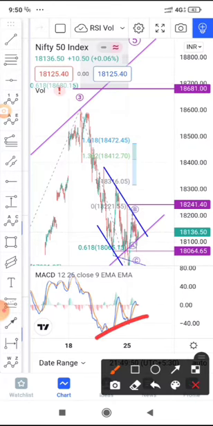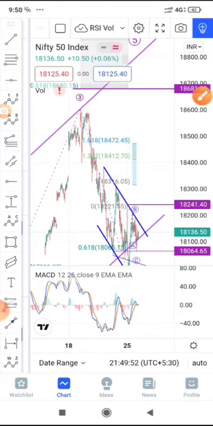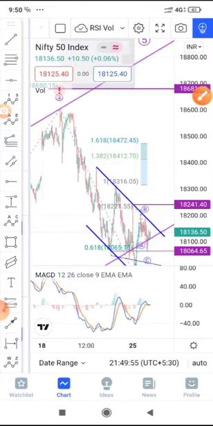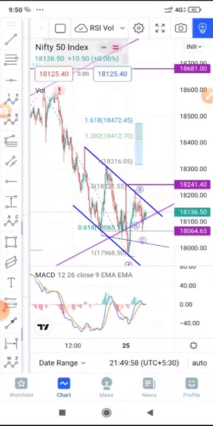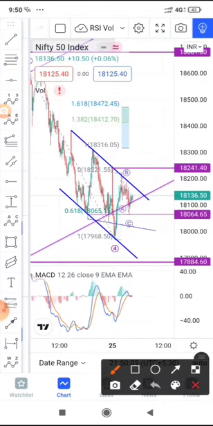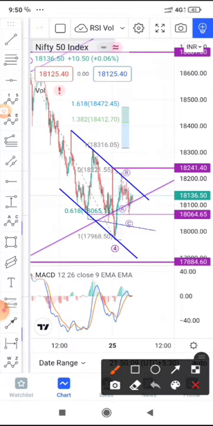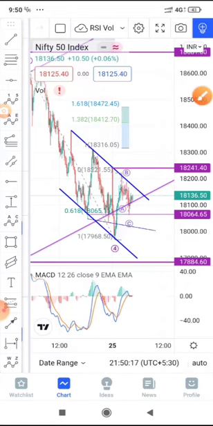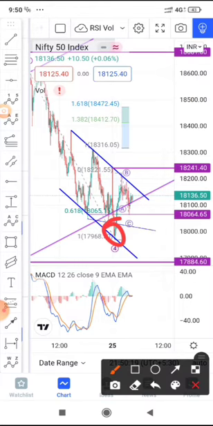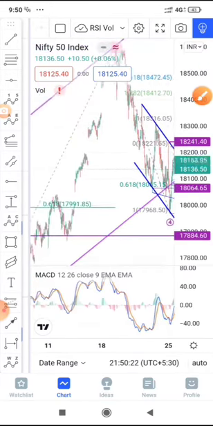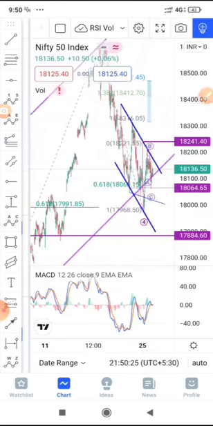So you would see how the divergence can come in handy when you are working on the 15-minute chart. Basically we should follow the 15-minute chart. 5-minute chart divergences are happening since these levels, 18,300 sub levels, but those are not much reliable. 15-minute divergence on MACD is very reliable for taking reversal decisions. You should check the candles as well near the supports. Here you would see that there is a support near this 0.618 Fibonacci as well.